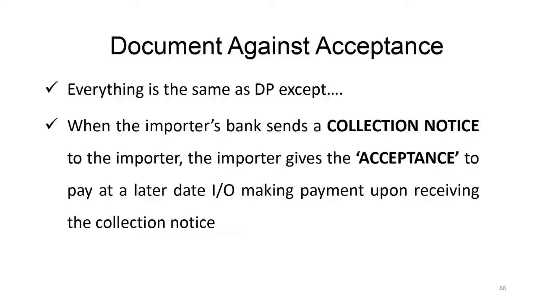In case of document against acceptance, Walmart will just give a letter of acceptance, take the shipping documents, and get the goods released. This is going to be far more risky. DP and DA do not have any legal standing versus LC. LC has a legal sanctity. DA, DP don't have a legal sanctity.